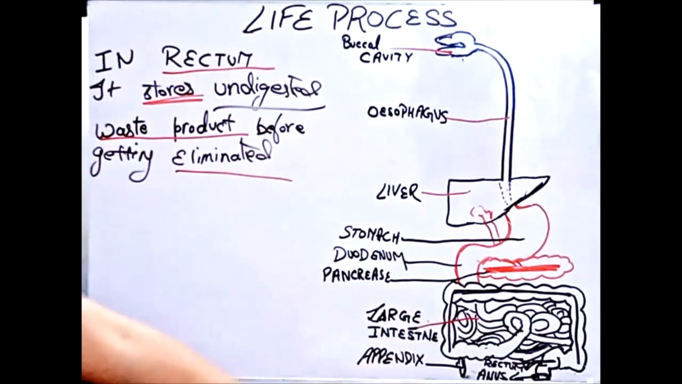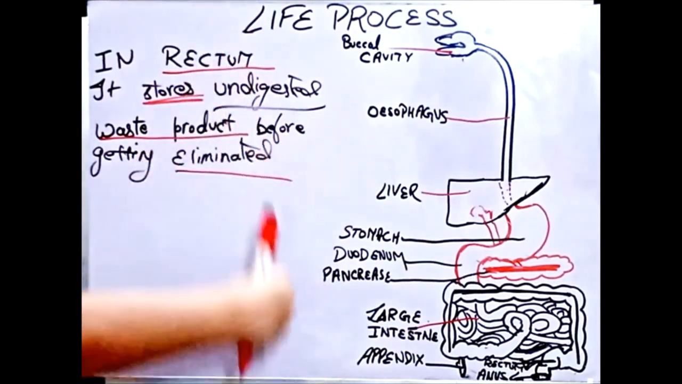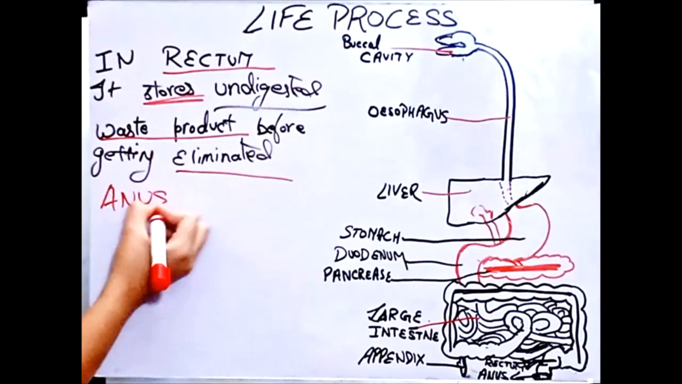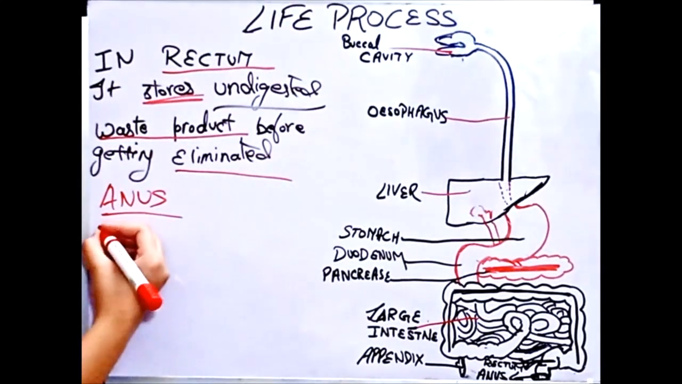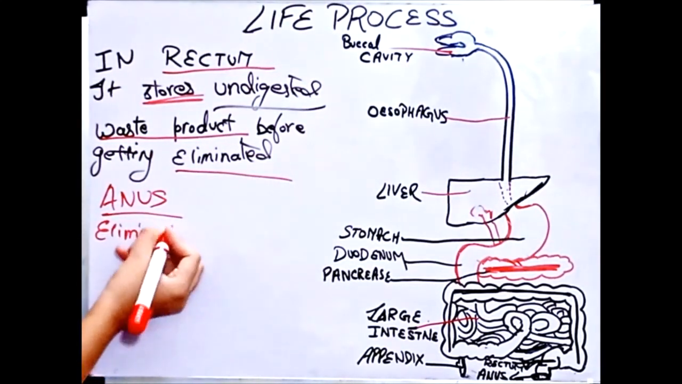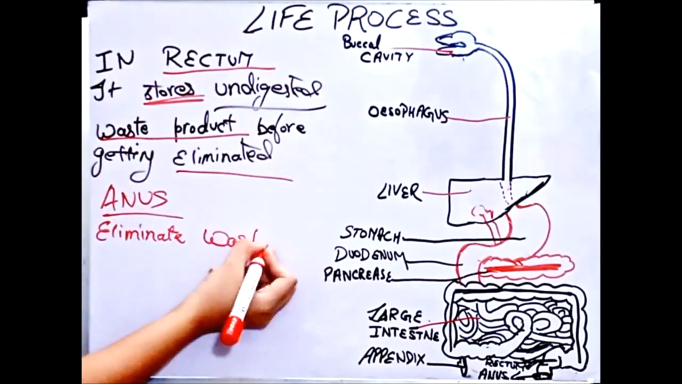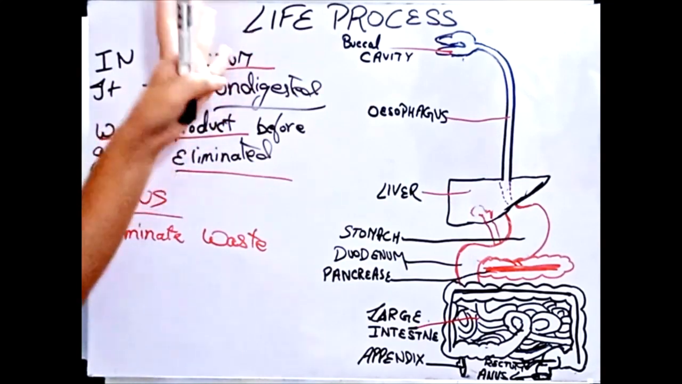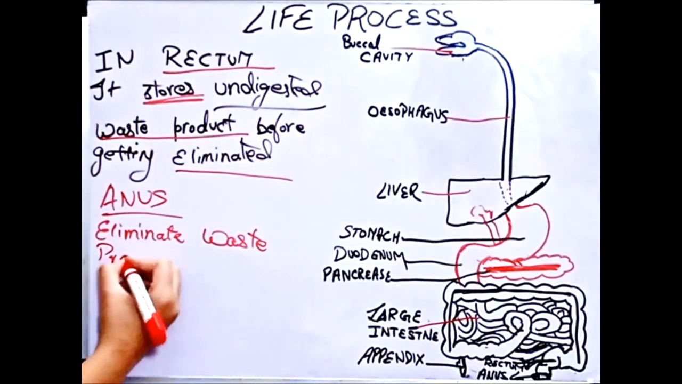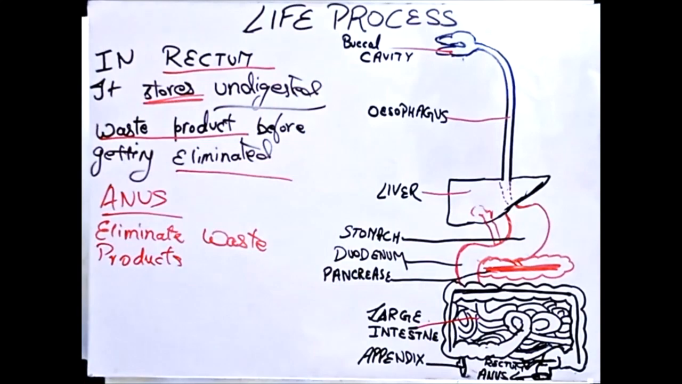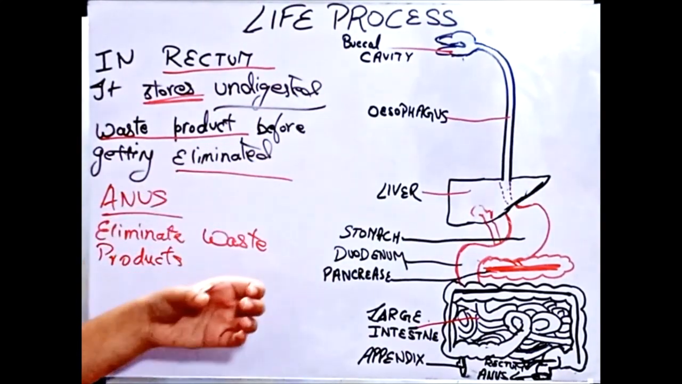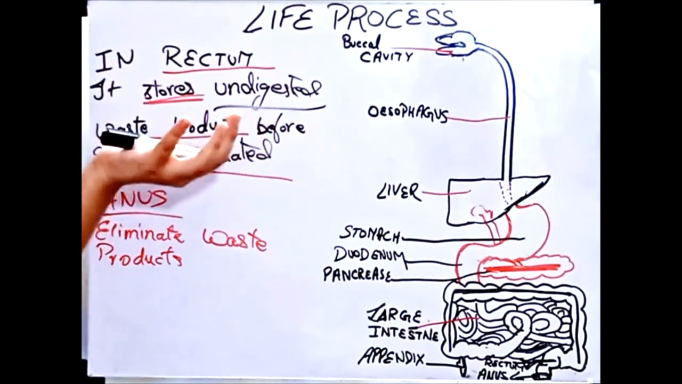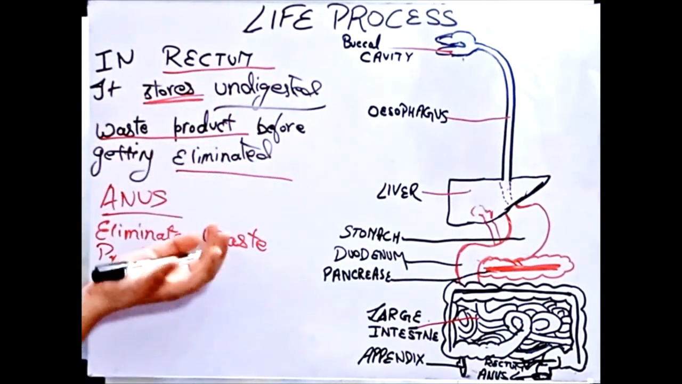Here I have not drawn it well. You should draw it more going downwards. Then comes the anus. Anus. Its main function is to eliminate waste product. Nothing else. It's just that you can see a way, an opening from where food waste gets eliminated. Let's say this is here. It's the rectum. The waste product gets here. Here is my anus. It's like this.